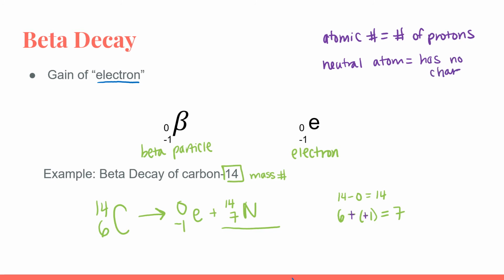We need to have the same number of protons as we do neutrons. So when that atomic number of protons is increasing, we also think about that as an increase in the number of electrons, because the electrons have to cancel out that extra positive charge.